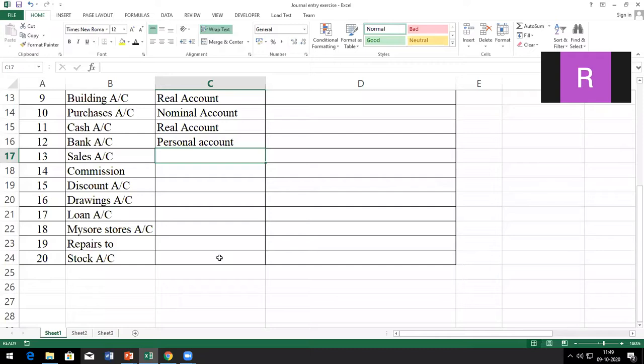When you go to a bank, they'll open it in your name only, right? They'll not open it in an asset name. Clear? Bank account is always for a person.